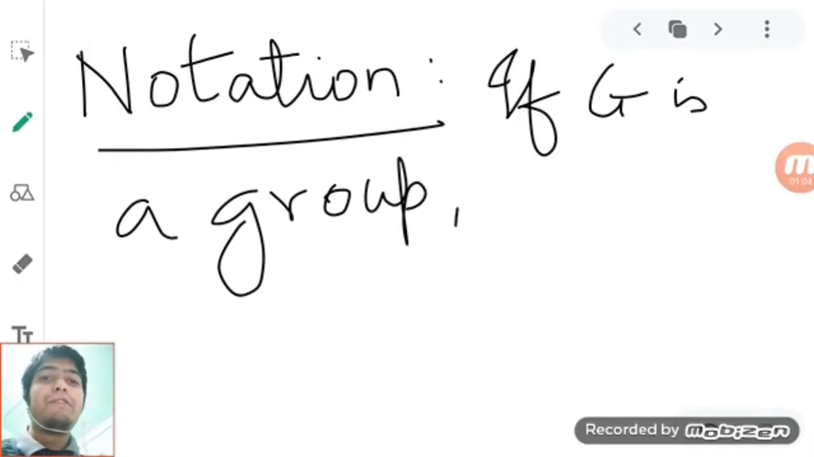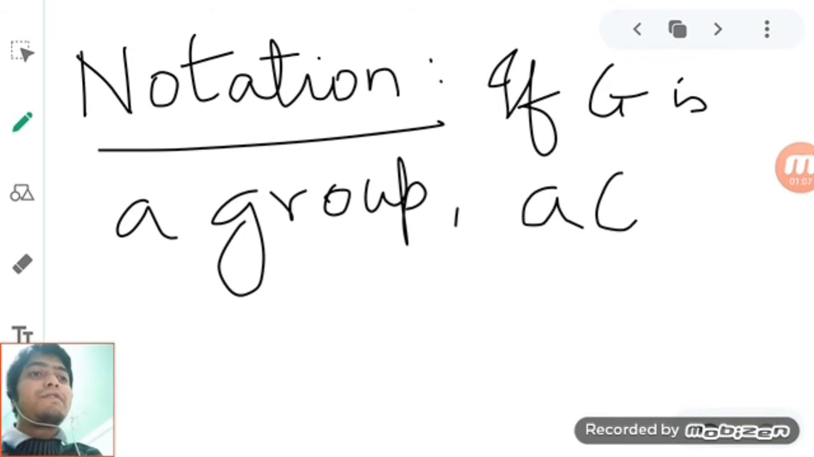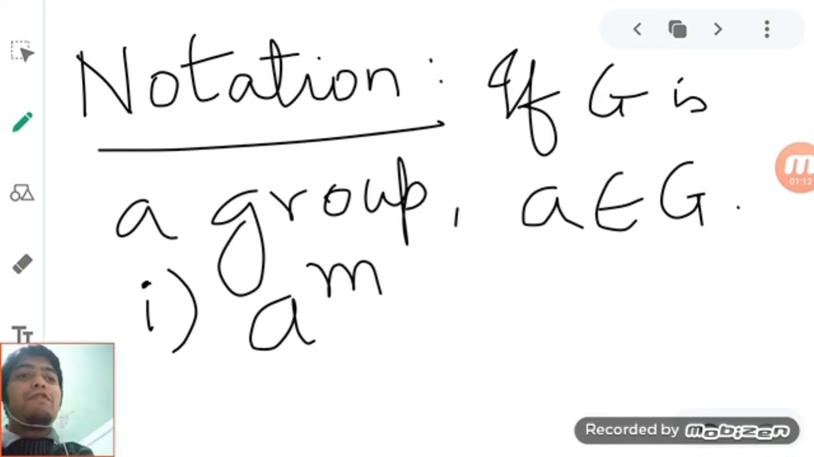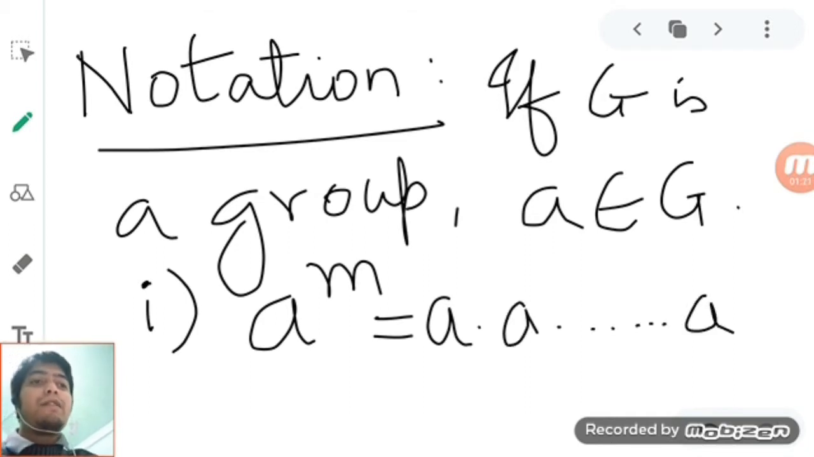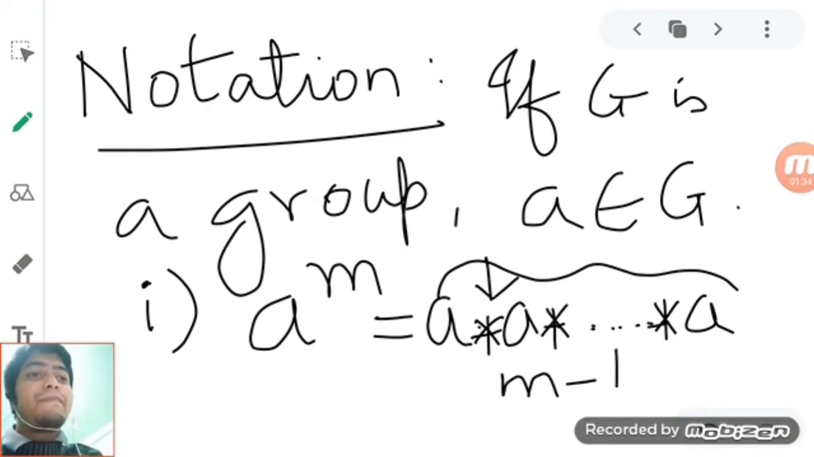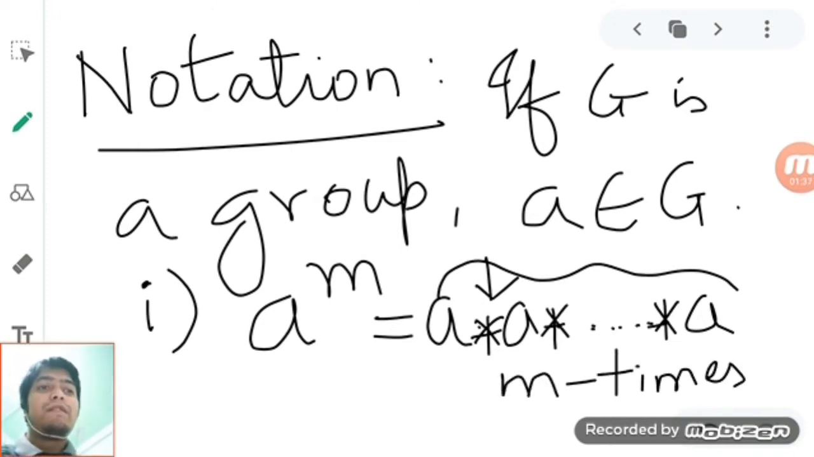If G is a group, the operation is star, but again, I won't denote it anymore, and a belongs to G. The first one: what do you mean by a power m? A power m is in fact a, a, a, but it is not multiplication. It is the operation of the group. So you can write it as a star a star a star a. How many a's are there? m times.